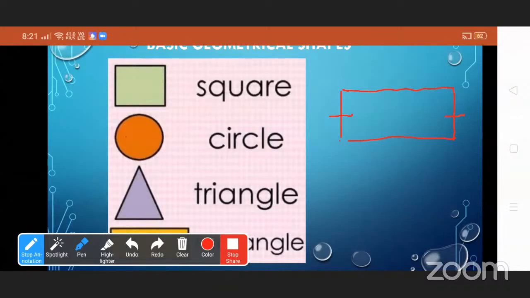If this is 2 centimeter, then of course this is 2 centimeter only. And if this is 6 centimeter, then the opposite side is also 6 centimeter. Means in a rectangle, the opposite sides are equal.